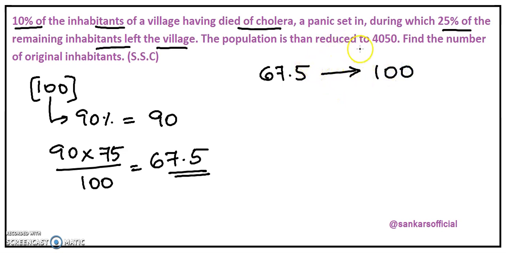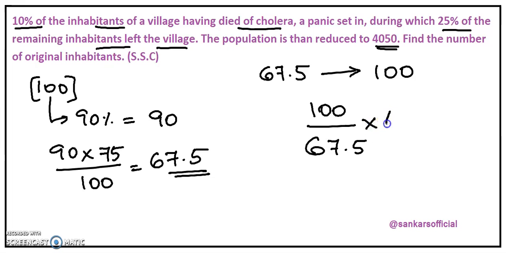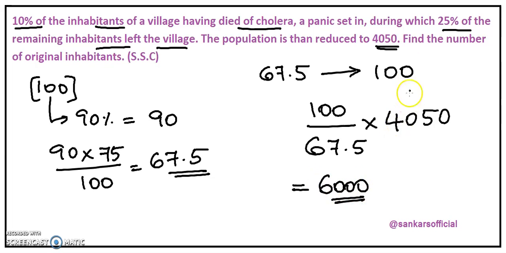Now, in the question, it is given that the actual number of people who stayed back in the village is equal to 4050, which means the original number of inhabitants in the village will be equal to 100 divided by 67.5 into 4050, and this value comes to 6000. So, we can conclude that the original number of inhabitants in the village was 6000, and that is the final answer for this question.